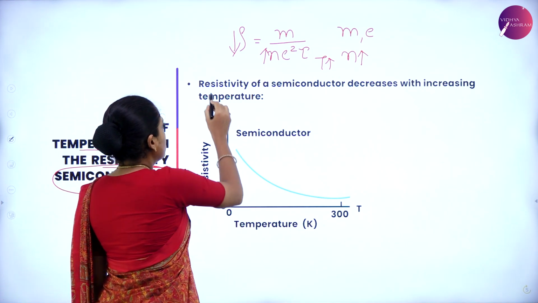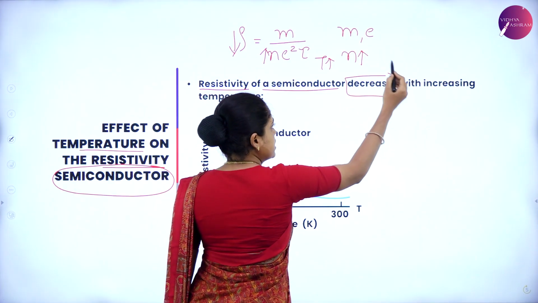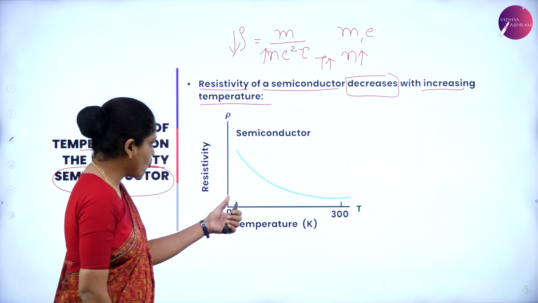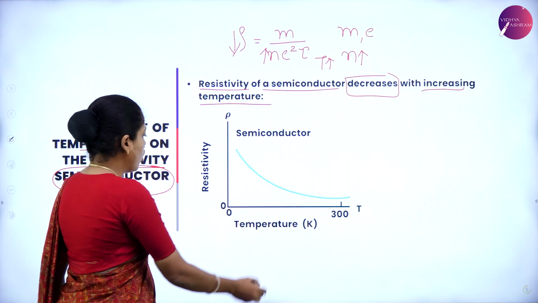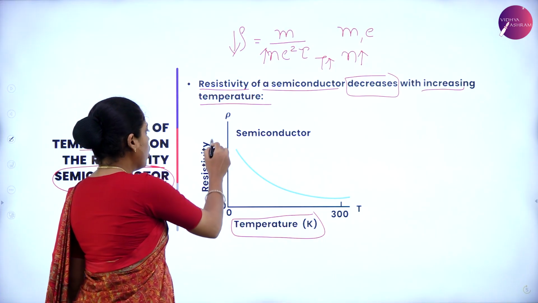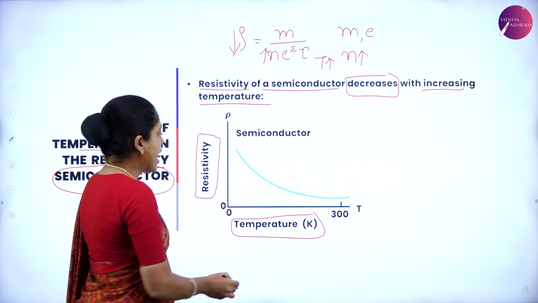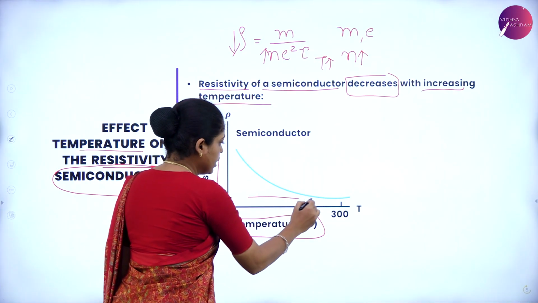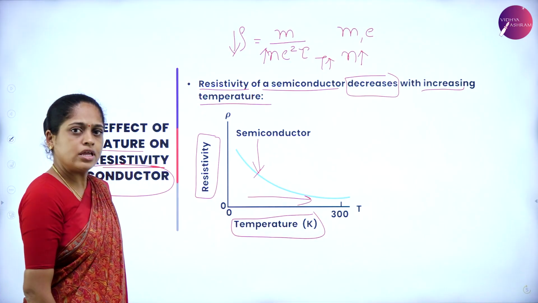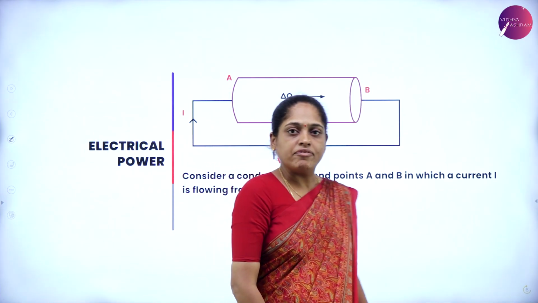Therefore, the resistivity of a semiconductor decreases with increase in temperature, and the nature of the graph is here. So along the x-axis temperature, along the y-axis resistivity, and show as the temperature increases, resistivity decreases by drawing the curve.